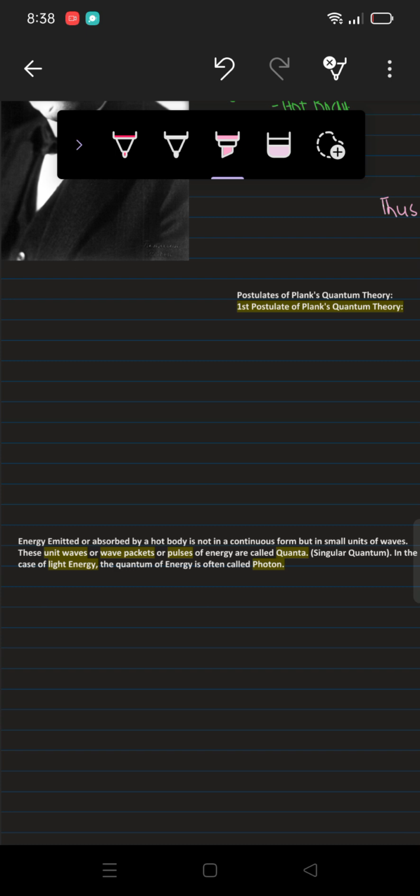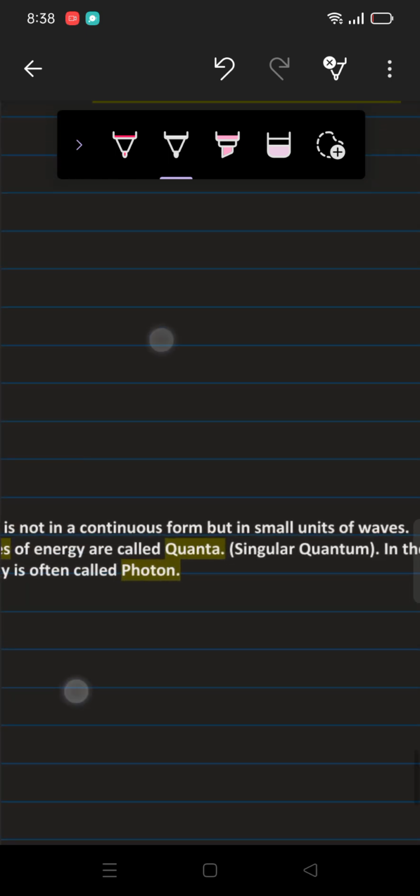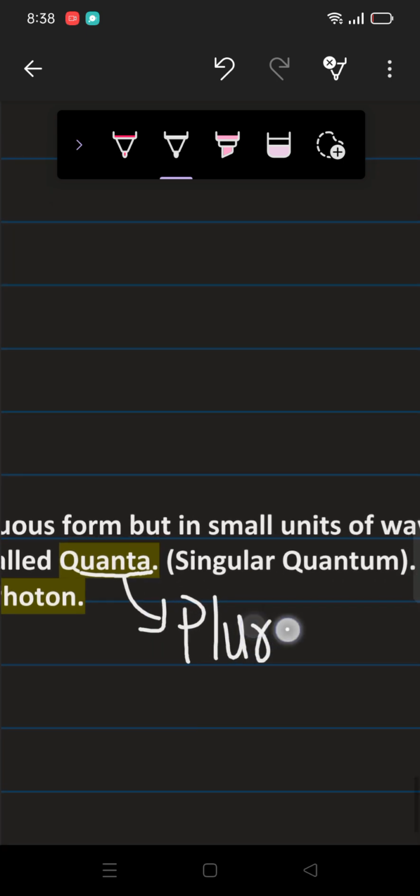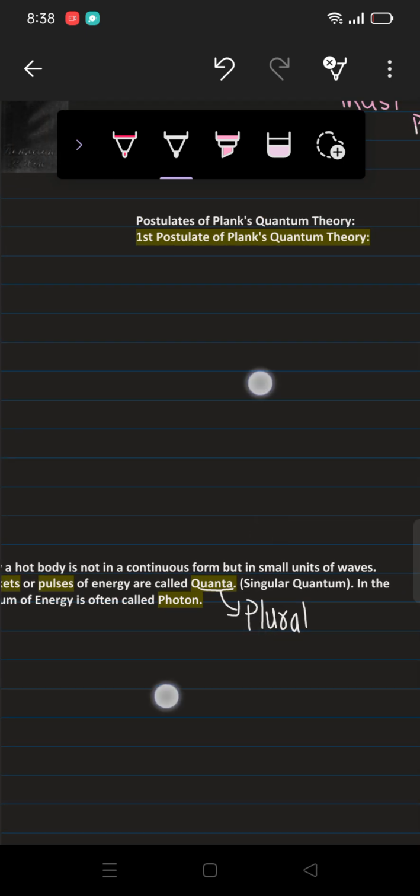The energy which is emitted or absorbed by a hot body is in small units of waves. These unit waves in which the energy is emitted or absorbed, or wave packets, or you can say pulses, are called quanta. Remember, quanta is the plural, whereas quantum is the singular.